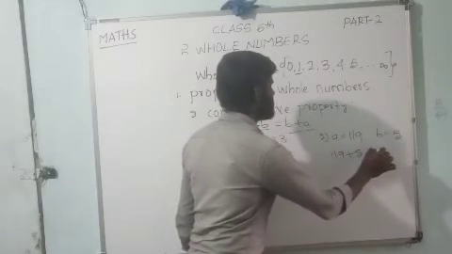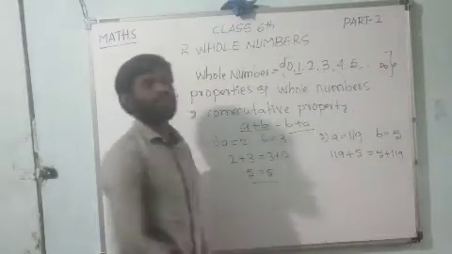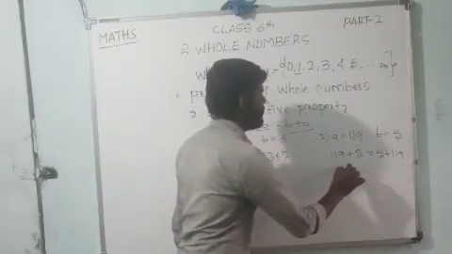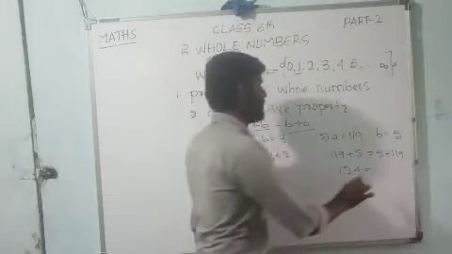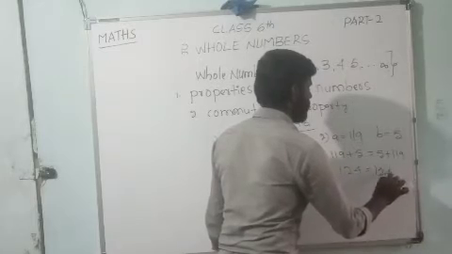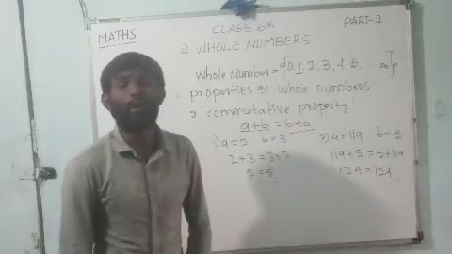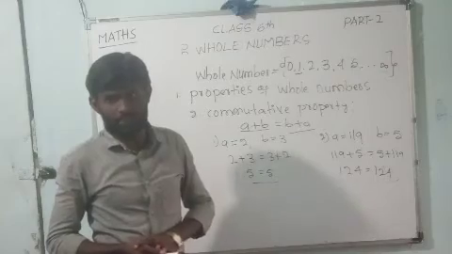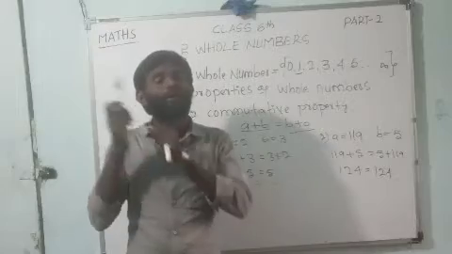Then B means here 5 plus 119. Dear children, 119 plus 5, 124. How much? 124. 5 plus 119 is also 124. It indicates that the sum of any two whole numbers is equal to the same sum of the two numbers. This is all regarding the commutative property of whole numbers.